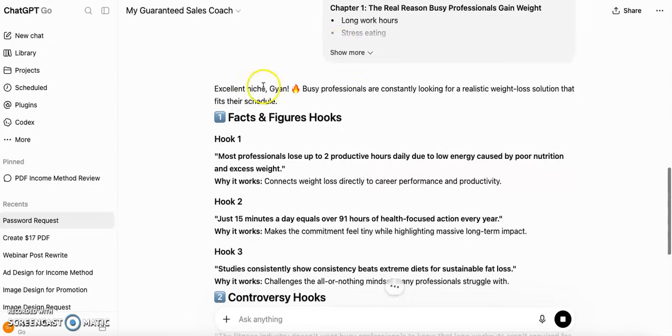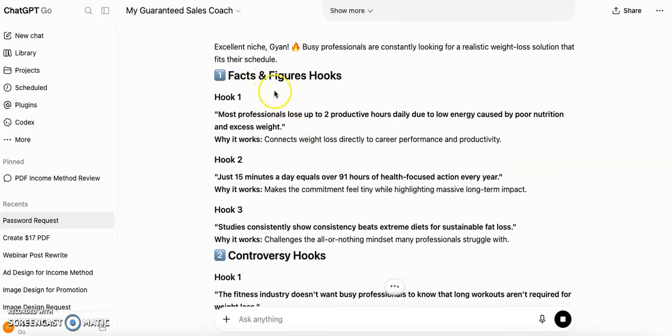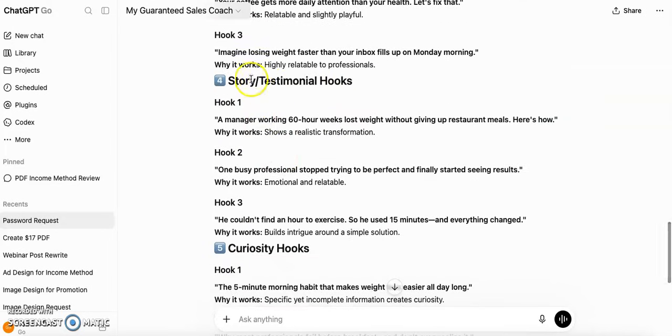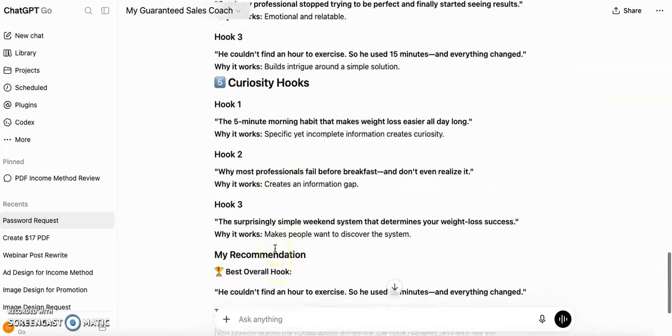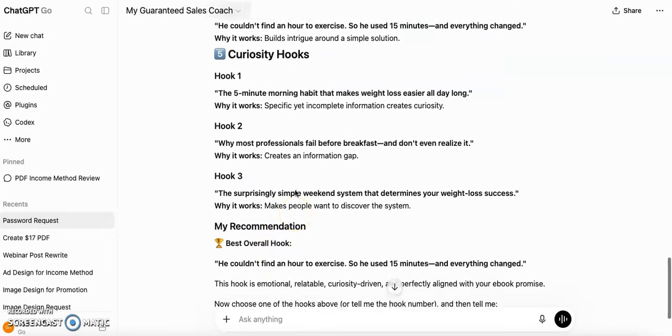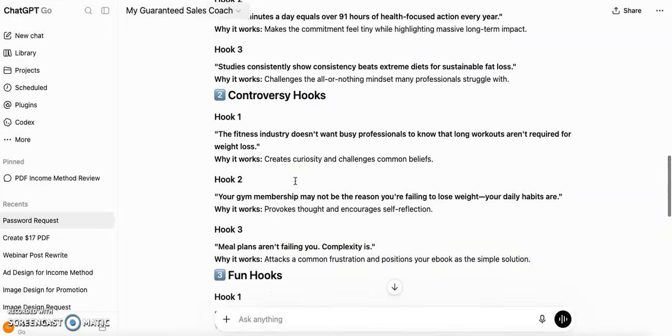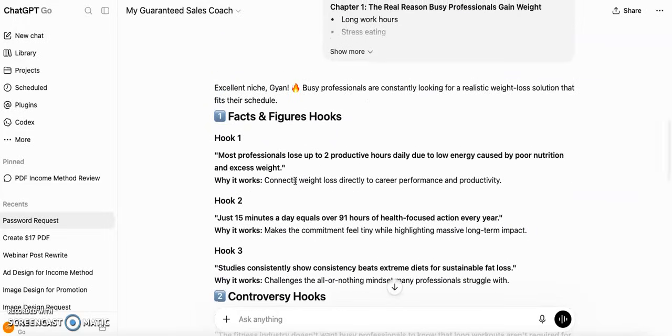Okay, so for busy professionals, these are the hooks. Hooks will come under 5 categories: facts and figures, controversy, fun hooks, story and testimonial, and curiosity hooks. So out of these 15 hooks, that is, for each category 3 hooks are there, just select 3 hooks, and we will go to the next step.